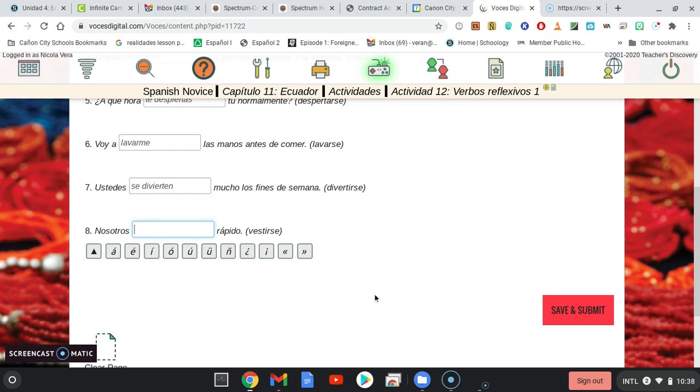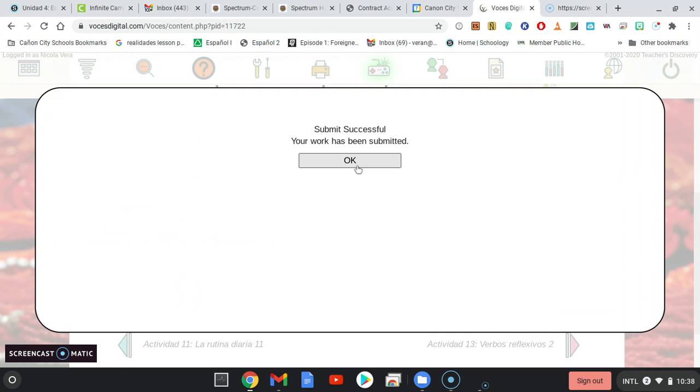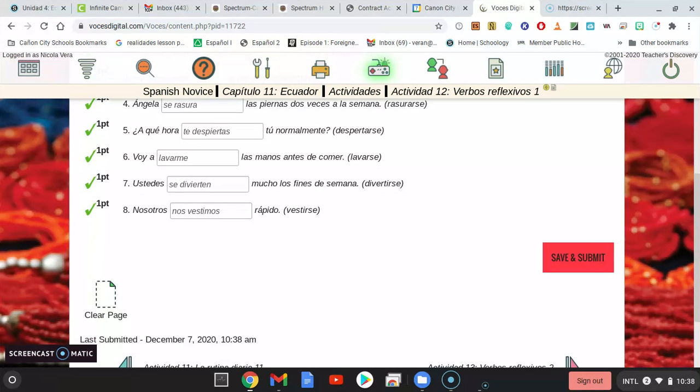And then the nosotros form of vestirse. Well, if you look on your vocab sheet, you will see that vestirse is actually one of the few E to I stem changers. Okay, so the first thing I'm going to deal with is the reflexive pronoun. And then I'm going to deal with the verb vestir. It is an E to I stem changing verb. However, do you change the stem in the nosotros or the vosotros forms? No, right? So not going to change the stem. And then it's an IR verb, so IMOS. Okay? And that's it.